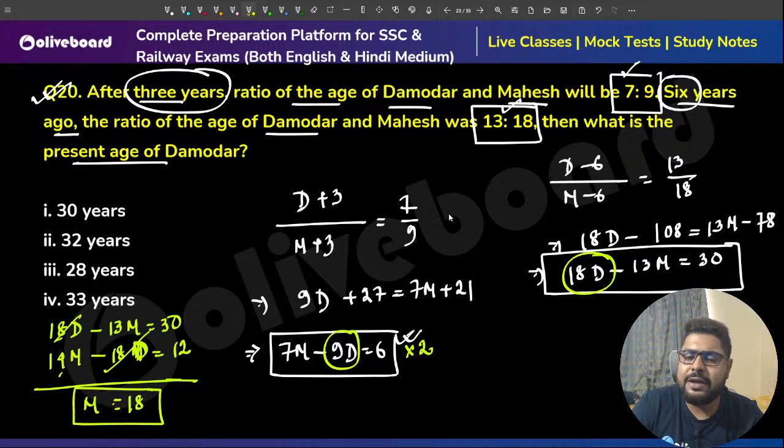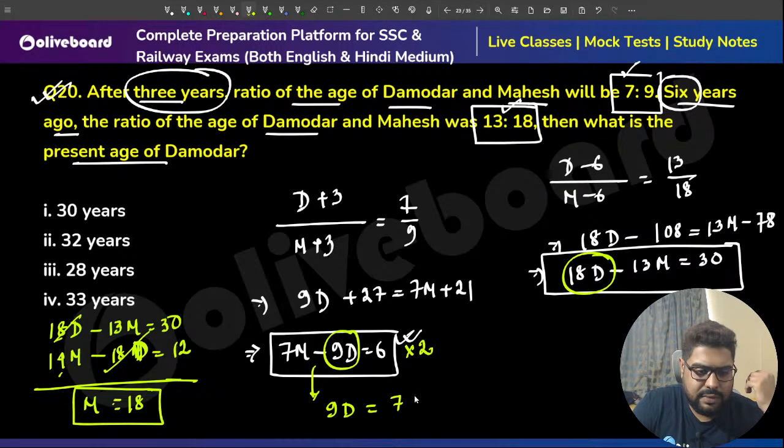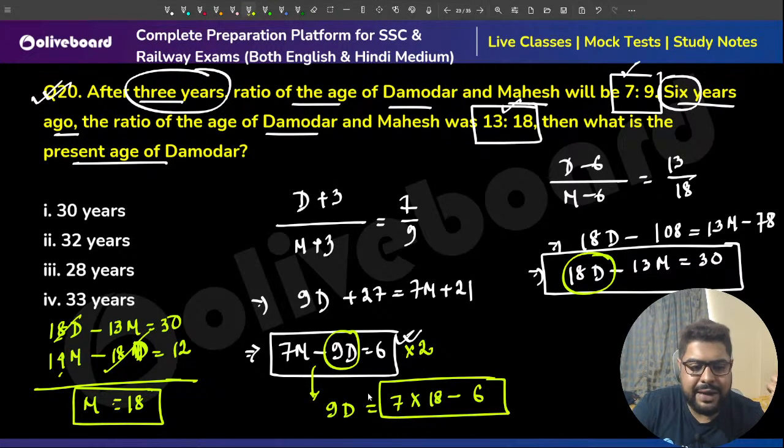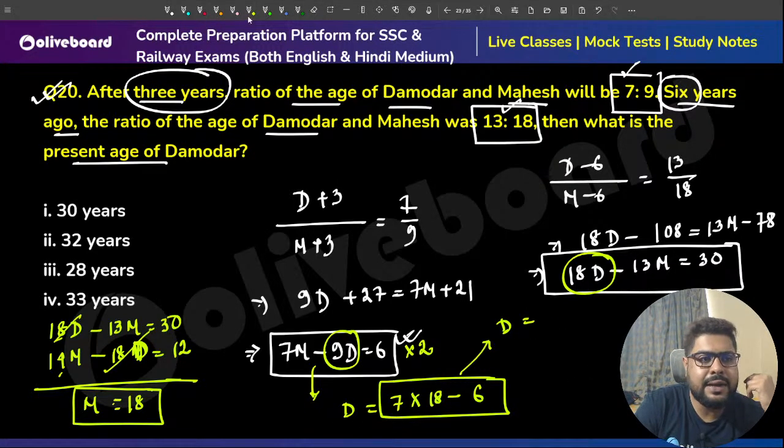Now put the value in any of the equations. Put the value in this equation. So m I know is 18. So 9d will be 7 into 18 minus 6. From there you figure out the value of d. And d will be the whole thing divided by 9.